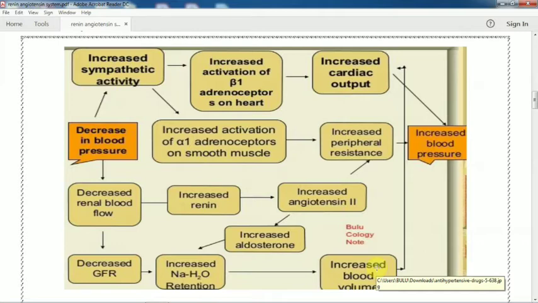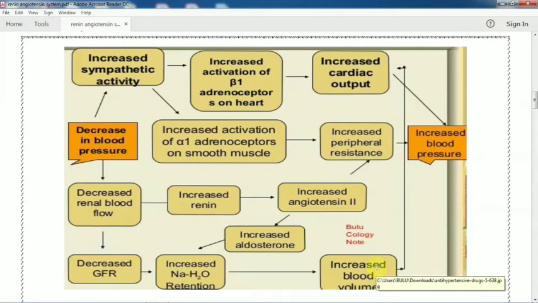So what is the reason behind increased cardiac output? It is the increased activation of beta 1 adrenoreceptors on the heart. We know that the heart is made up of three walls: epicardium, myocardium and endocardium. The myocardium is mainly responsible for contraction, and in this region the receptors are present. So mainly when the beta 1 receptors are activated,